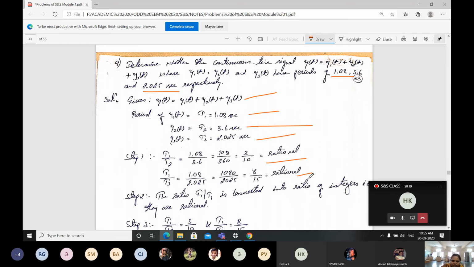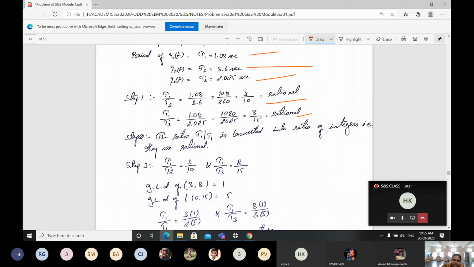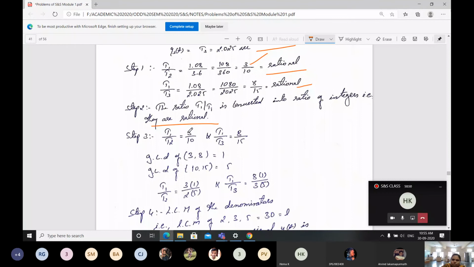From this, we can tell that it's a periodic signal. Second step, the ratio T1 by Ti is converted to a ratio of integers, that is, they are rational. Then step 3: T1 by T2, that is 3 by 10. Use this, don't use only this part. In brief, just write up that 3 by 10, and T1 by T3 is 8 by 15. Then what do you have to do?